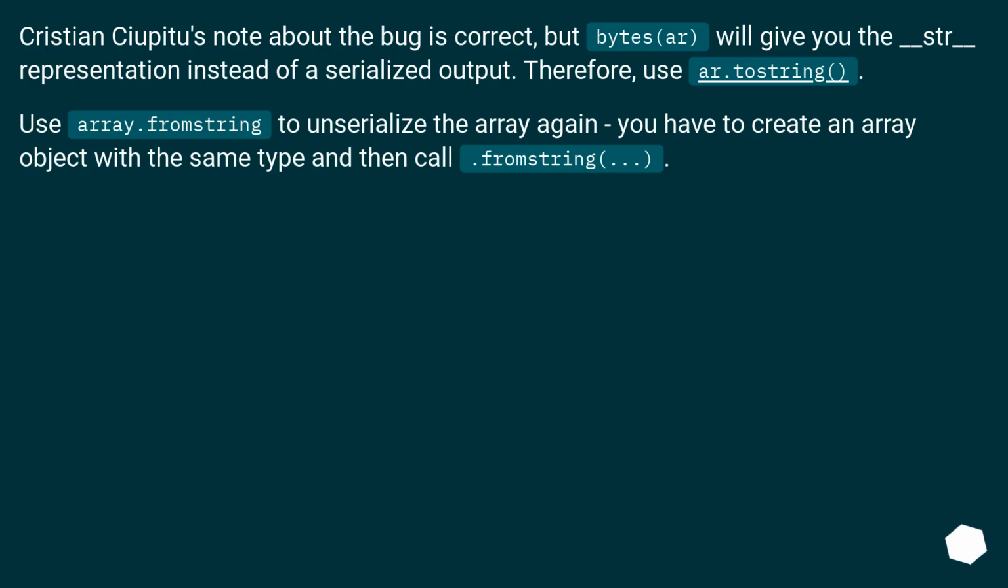Christian Schubert's note about the bug is correct, but bytes(r) will give you the str representation instead of a serialized output. Therefore, use r.tostring(). Use array.fromstring to unserialize the array again. You have to create an array object with the same type and then call .fromstring ...